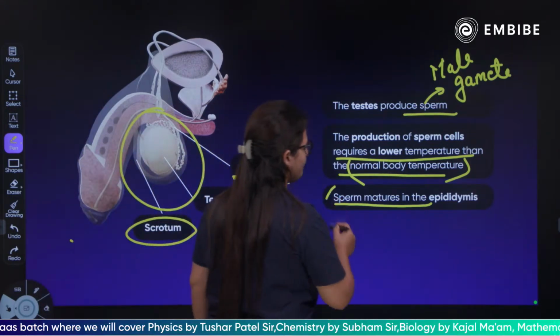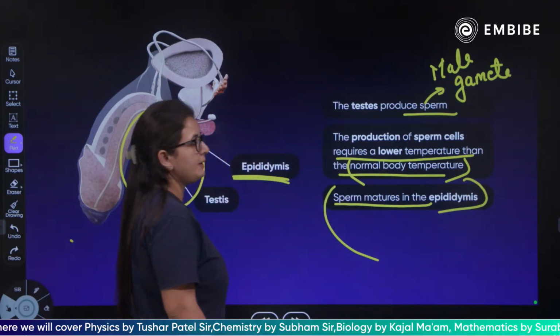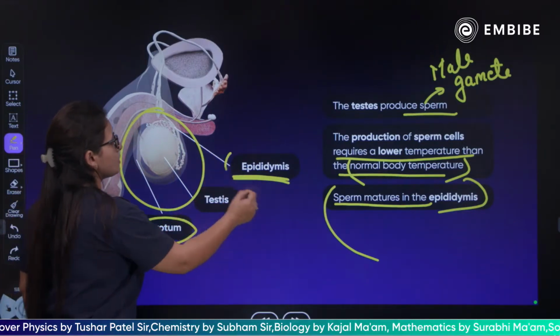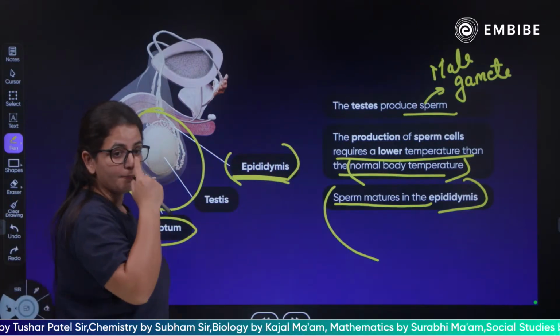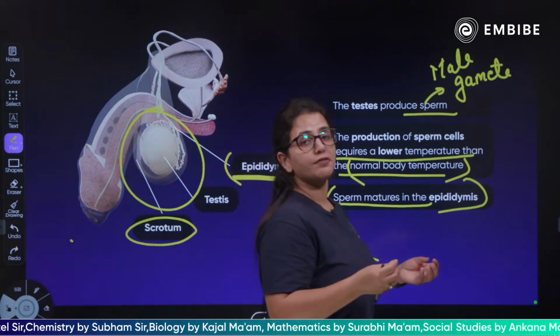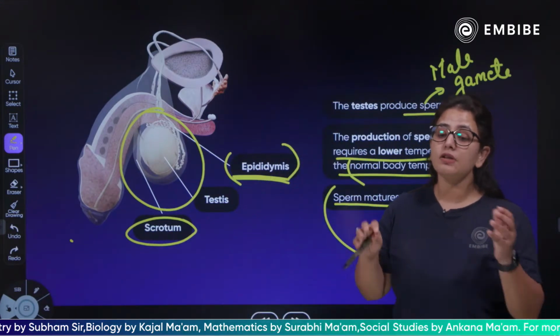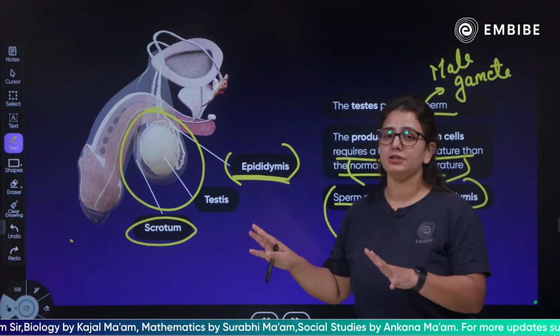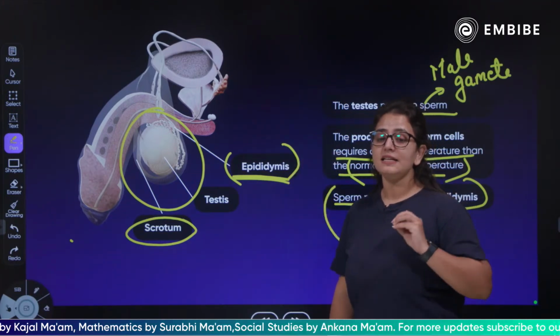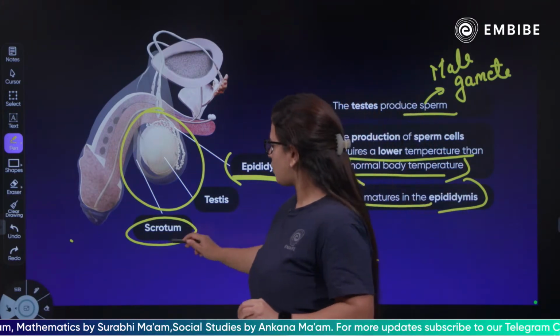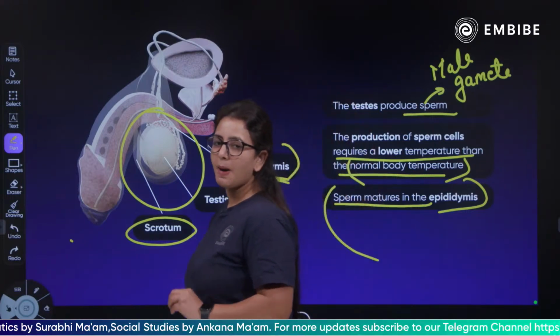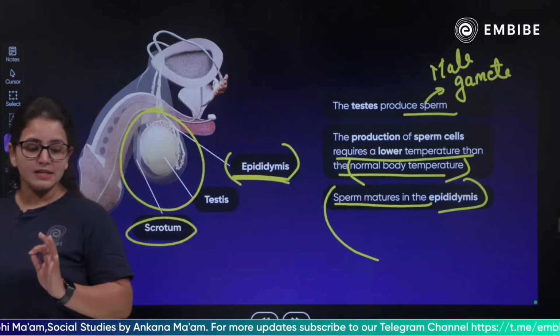Sperm mature in the epididymis. The epididymis is the place where the male gamete matures before it is ready for fertilization, before it goes into the female reproductive tract to fuse with the egg cell. So children, the testes, the scrotum and the epididymis are parts of the male reproductive system.